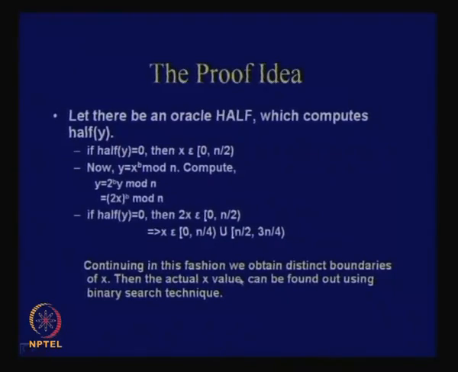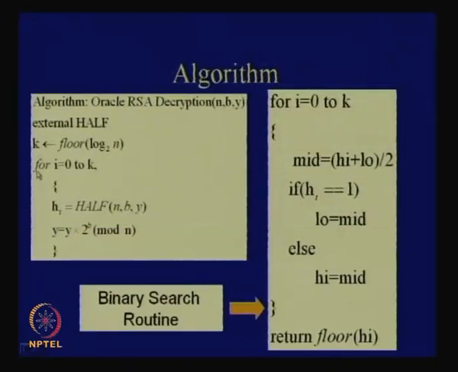So, continuing in this fashion we can actually obtain distinct boundaries of x, and therefore, you can obtain the value of x. So, putting it in algorithm form, it looks like this. You see that there is a function, the external half, and what you do is you keep on iterating. You find y equal to 2 to the power of b, and each time you ask the oracle half, it gives you the value of hi, and depending upon whether it is 0 or 1, you engage a simple binary search routine to find out the exact value of x.